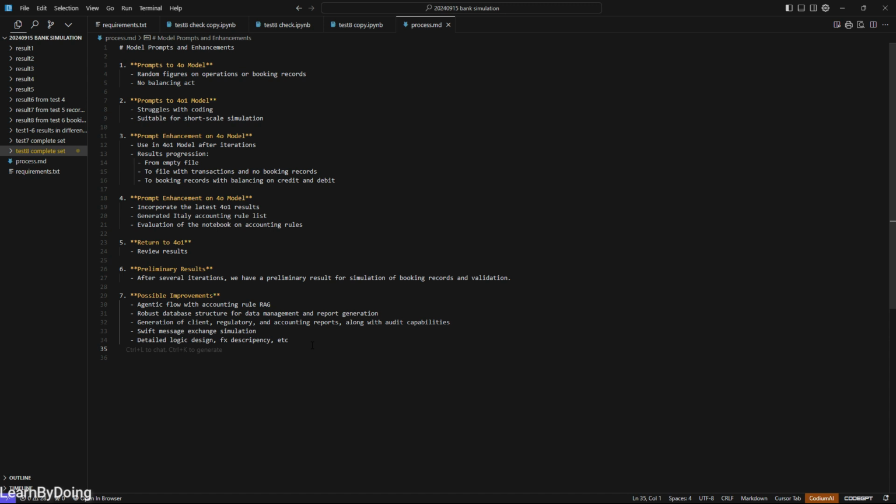The last one is about some detailed logic. Although I already tried to use more models and also my personal expertise to make this program work, to make this notebook work, there are still some logical designs we need to improve.